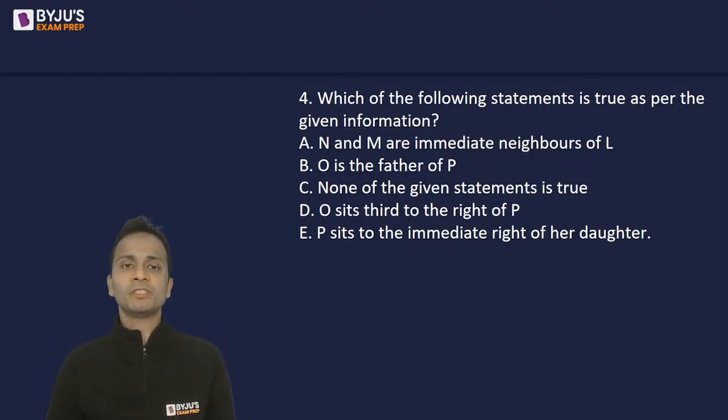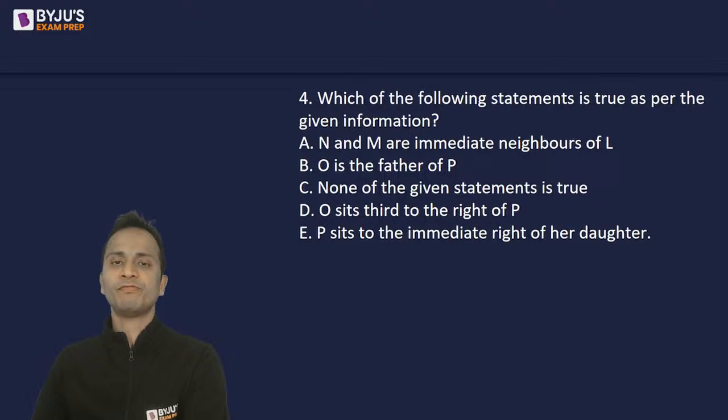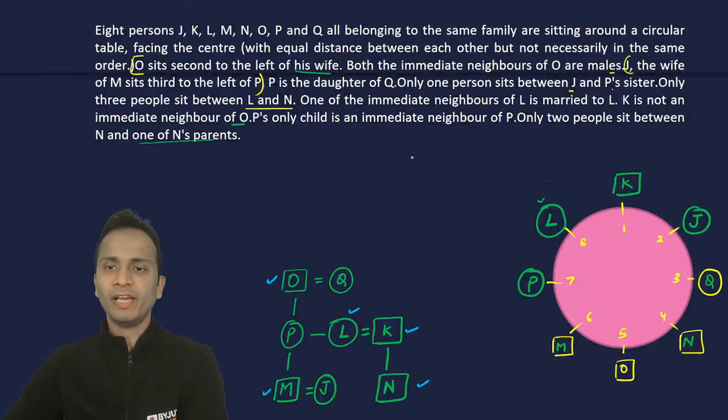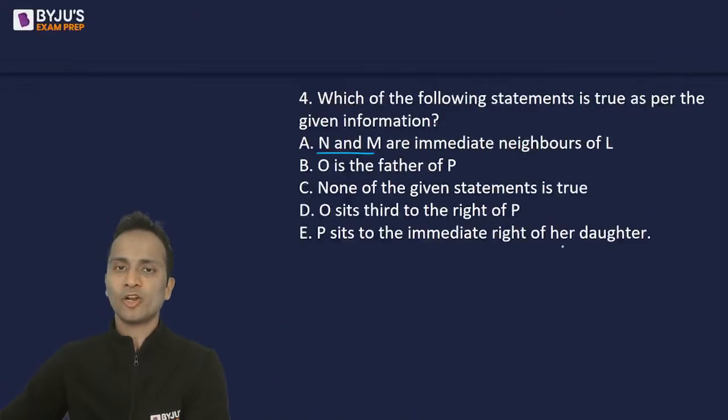Which of the following statements is true as per given information? First statement, N and M are immediate neighbors of L. Now, immediate neighbors of L, no, N and M are not. So option A is not correct.